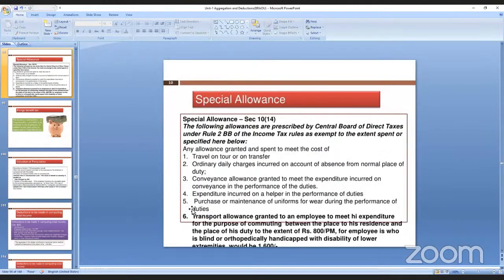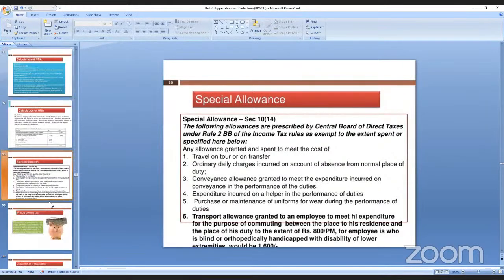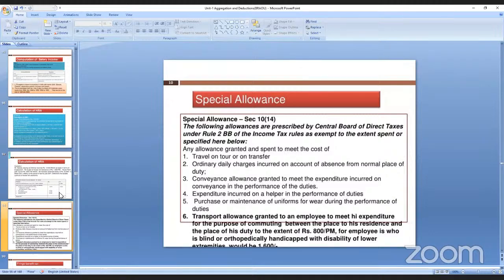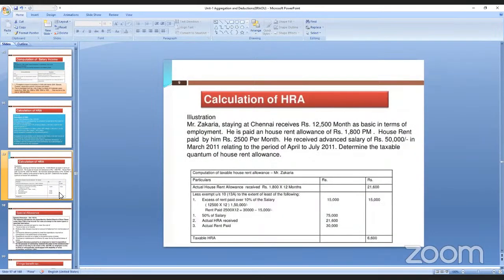Madam, can you explain once again? The previous problem. Here, Zakaria is receiving a monthly salary of 12,500. It is 12,500 into 12, it is 1,50,000, his income. House rent allowance kitna diye? 1,800 diye, that is per month allowance. And house rent, how much is he paying? 2,500 is paying, that is per month. He received advance salary 15,000 in March 2011.